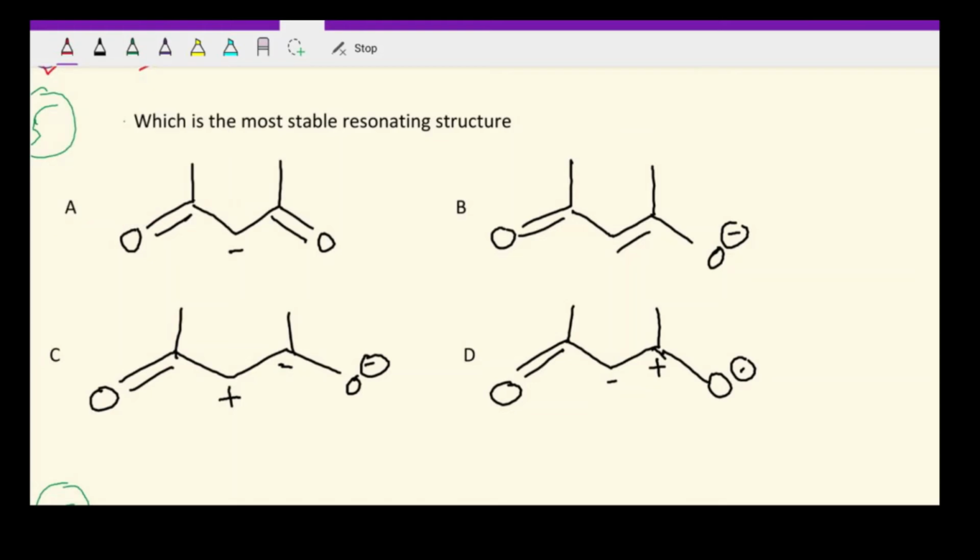Okay, so यहाँ पे हम देख सकते हैं, और एक और rule भी था कि the molecule or the species having charge separation will be much more unstable. Why? Because your charge separation decreases the stability.